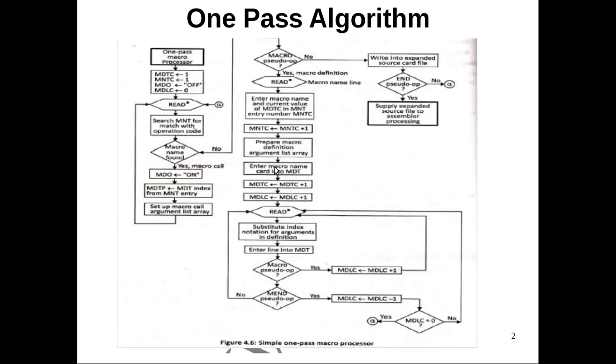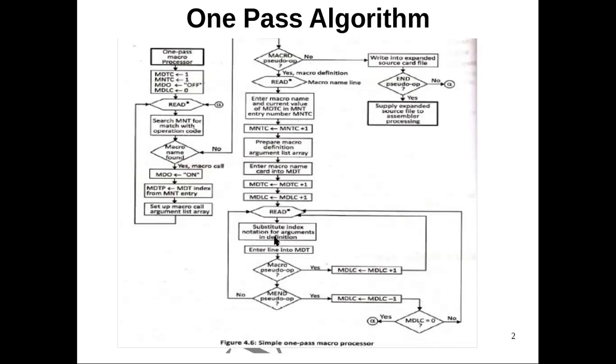Then we have done one entry in the macro definition table. Now we have to increment the macro definition table counter by 1, as well as we have to increment the macro definition level counter by 1. Here, why are we incrementing? It is used to check whether the inner macro and outer macro have been stored or not. So whenever we are seeing the macro pseudo opcode, the MDLC variable has to be incremented by 1. So the macro name line has been added into the macro definition table. Again, read the next instruction from the macro definition.